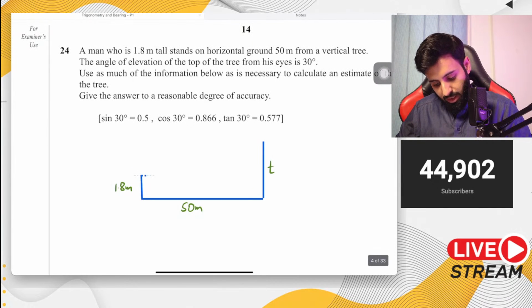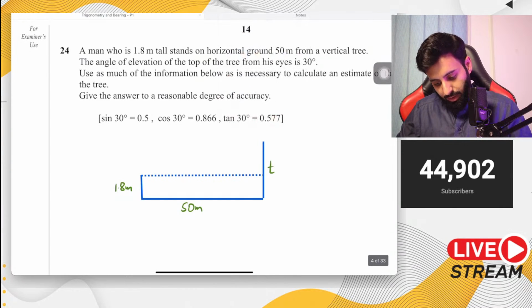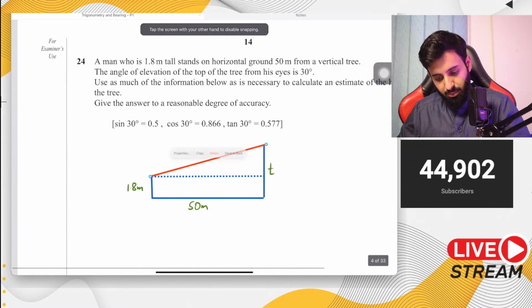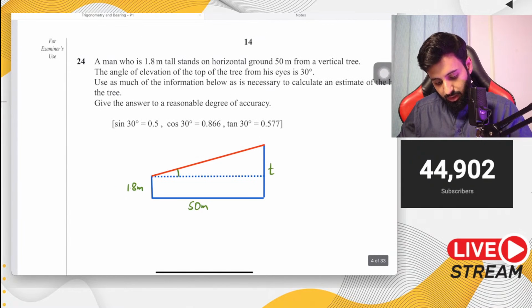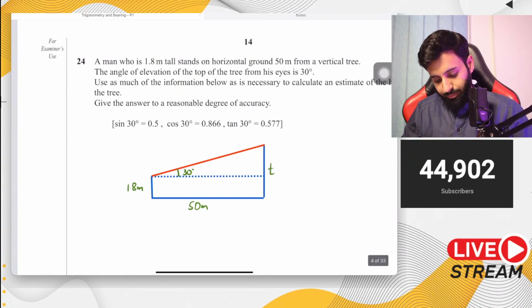The angle of elevation, as we know, is the angle that is always measured from the horizontal. So the angle of elevation of the top of the tree from his eyes is 30 degrees. So that means this angle that you're looking at is 30 degrees. Not according to me, but according to the question. Then let's see what the question says.